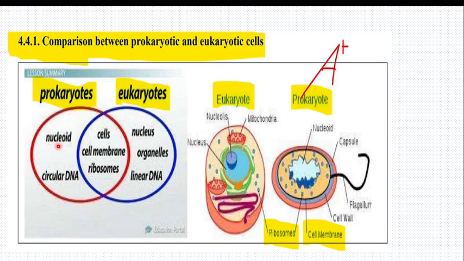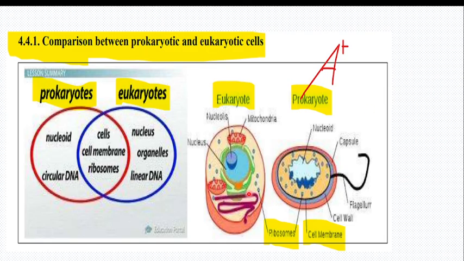But prokaryotic cells have DNA in a nucleoid, which means in this nucleoid they have circular DNA. That's why they say there is no true nucleus. But eukaryotic cells have a nucleus, which is a true nucleus. When we say true nucleus, it is a nucleus which contains those things we have seen previously, and we have all those organelles, and they have linear DNA. Keep in mind, prokaryotic cells have circular DNA, while eukaryotic cells have linear DNA.